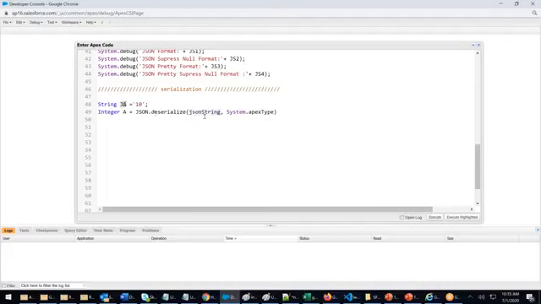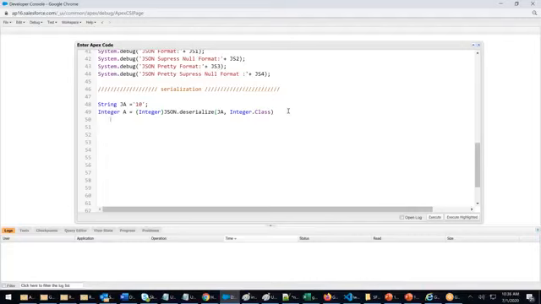J is the JSON string. Then it says System.Type. In place of System, say Integer.class. In front of it, put a cast to Integer. Done.